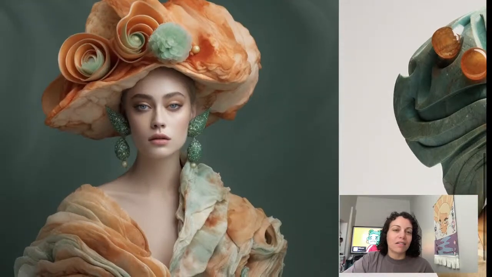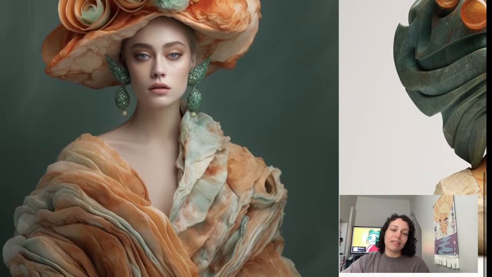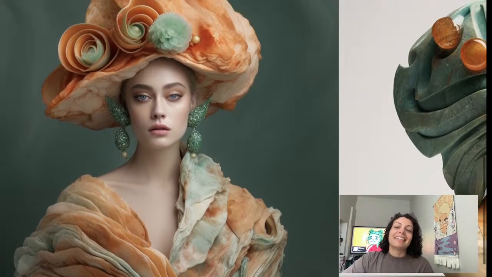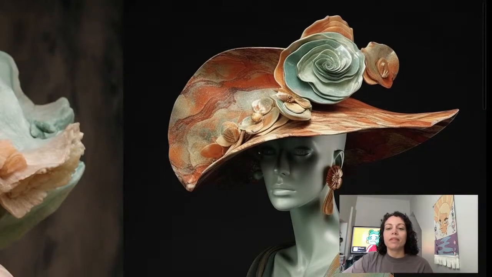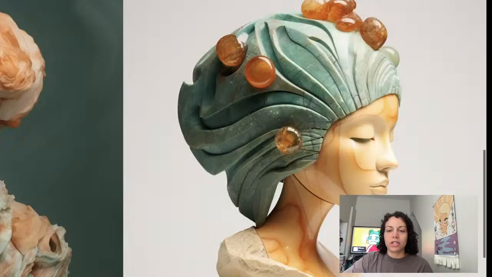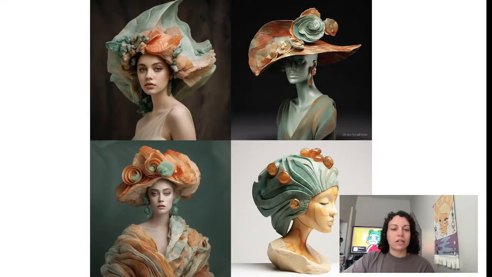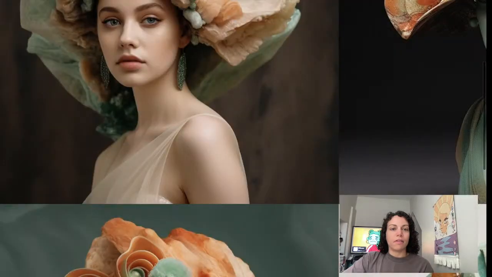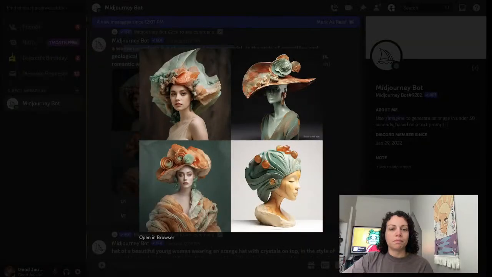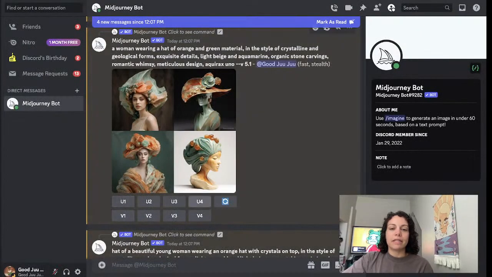This is interesting as well, the textures of the hat and cape or blouse. And we have another kind of mannequin situation and more of a sculpture. So I actually really do love that top left a lot. Now you see we have the same buttons that we usually have, the upscale and variation. So I'm gonna upscale top left.